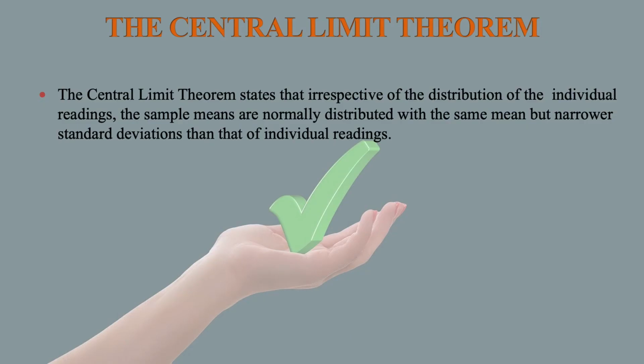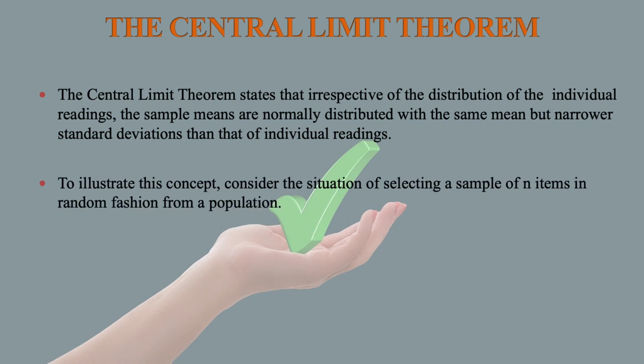The central limit theorem. The central limit theorem states that irrespective of the distribution of the individual readings, the sample means are normally distributed with the same mean but narrower standard deviations than that of individual readings. To illustrate this concept, consider the situation of selecting a sample of n items in random fashion from a population.